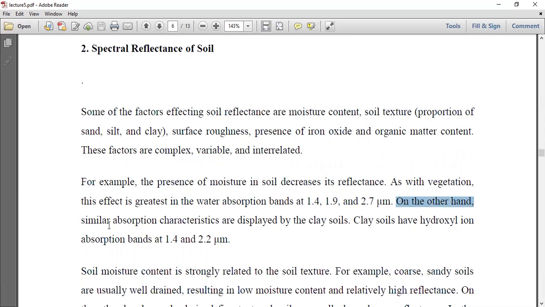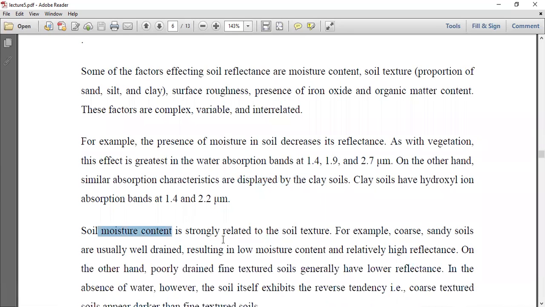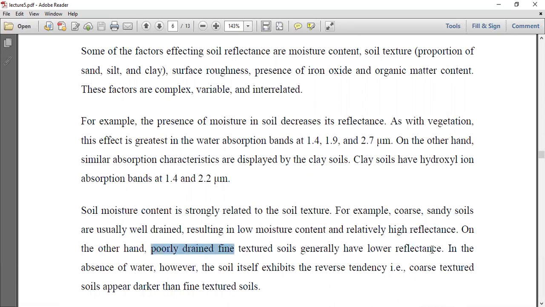On the other hand, similar absorption characteristics are displayed by clay soils. Clay soils have hydroxyl ion absorption bands at 1.4 and 2.2 micrometer. Soil moisture content is strongly related to soil texture. For example, coarse sandy soils are usually well drained, resulting in low moisture content and relatively high reflectance. On the other hand, poorly drained fine texture soils generally have a lower reflectance.